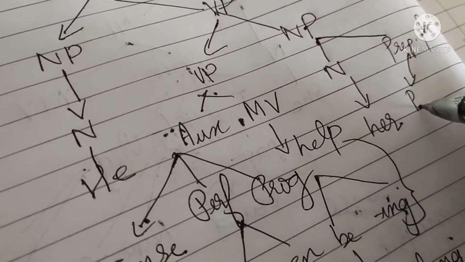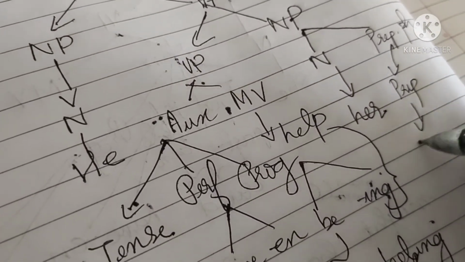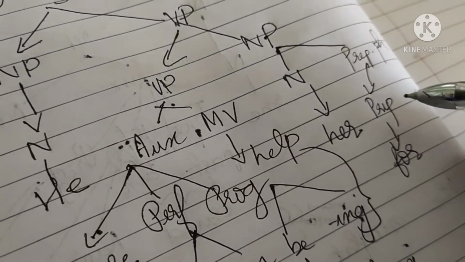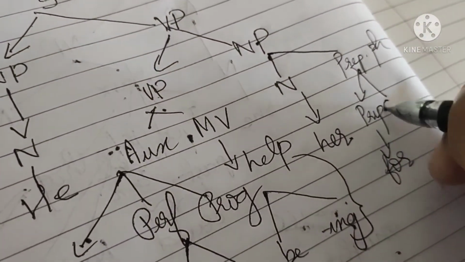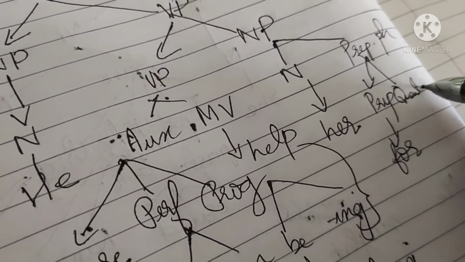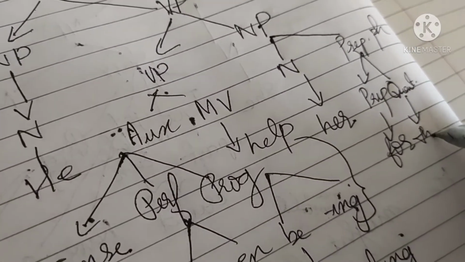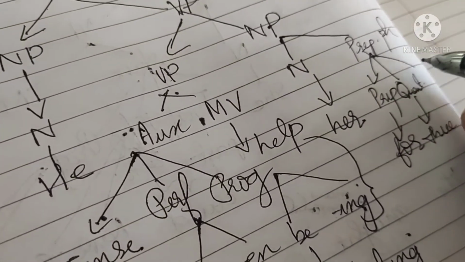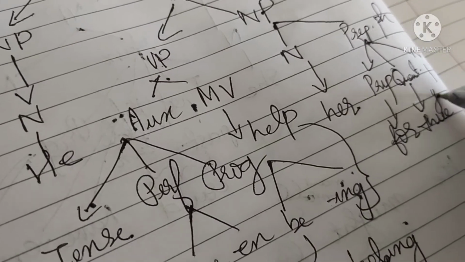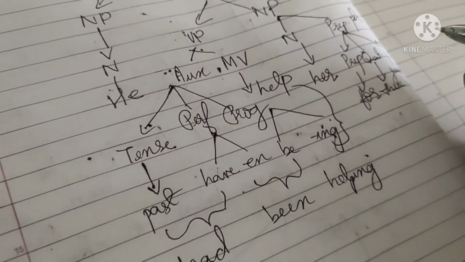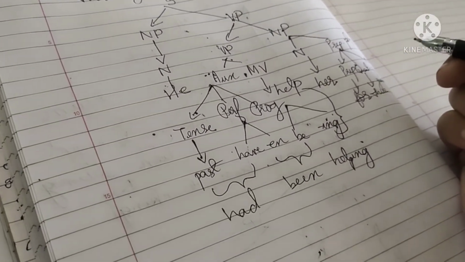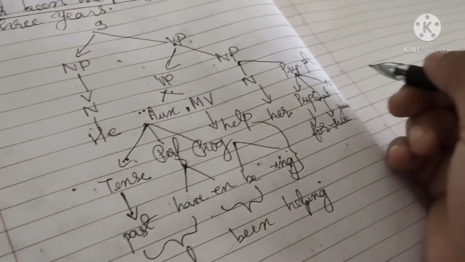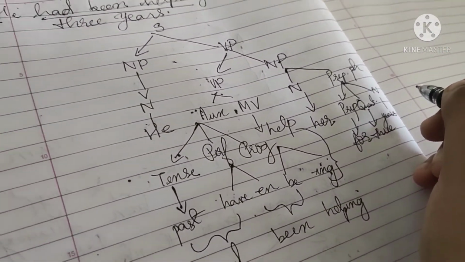For is a preposition. 3 which we studied before, it is a quantifier. So we have got 3, and years is a noun. Therefore we have he had been helping her for 3 years.